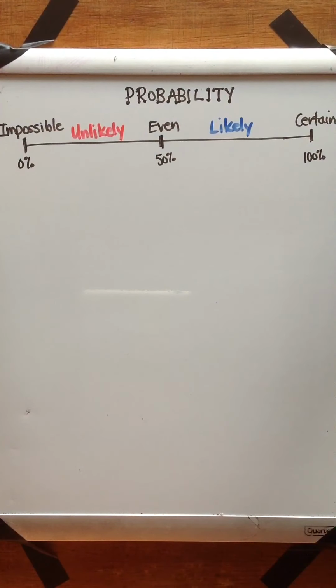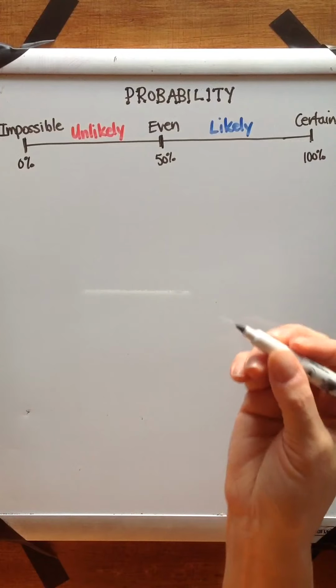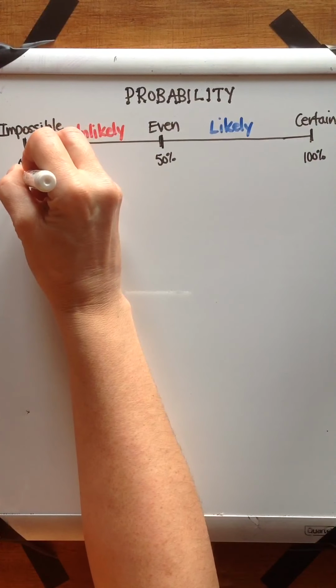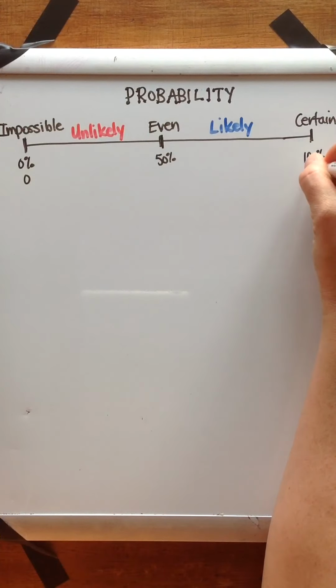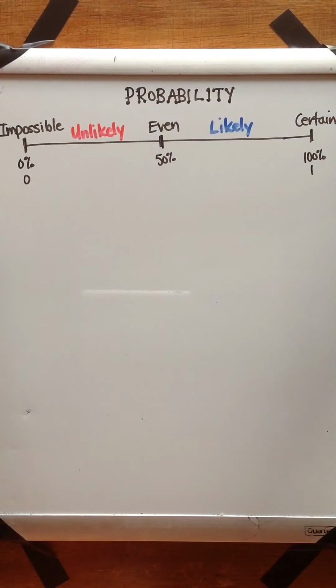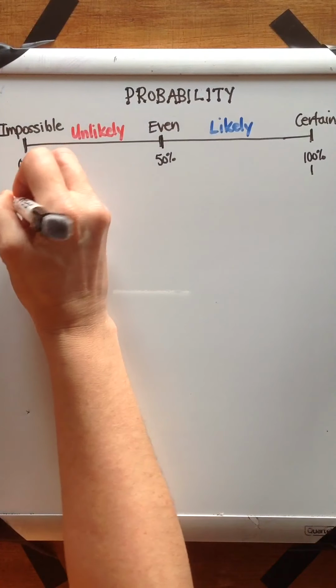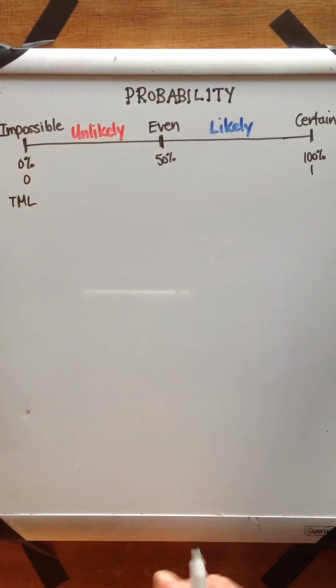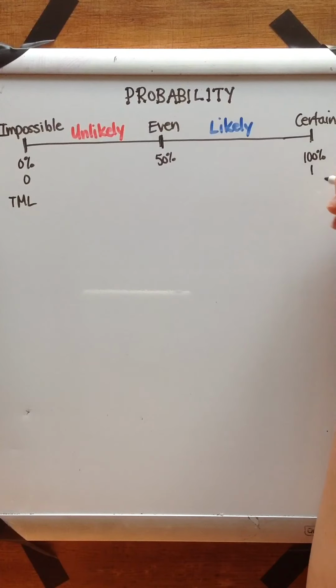We can express probability as a percentage, but it is often written instead as a decimal from 0 to 1. All right, so things that are impossible. Maybe you might say the probability of the poor Toronto Maple Leafs winning the Stanley Cup ever again is a 0% chance, ha ha ha. And then maybe for certain you might say, oh, within the next 10 years, it is most positive that the Montreal Canadiens will win the Stanley Cup, ha ha ha.